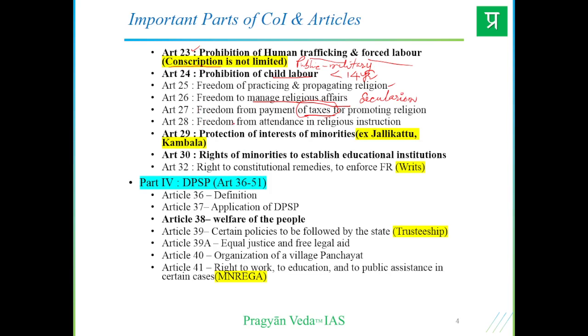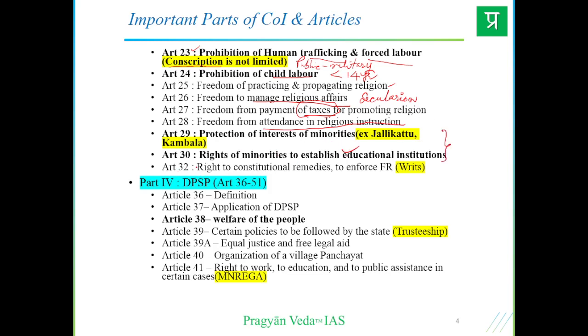Article 28 is for freedom from attendance in any religious instruction, that one cannot force one to attend any religious ceremony, etc. Article 29 is for protection of interest of minorities, right? And Article 30 is for establishing any cultural institution and running them. Those provisions are covered in Articles 29 and 30.